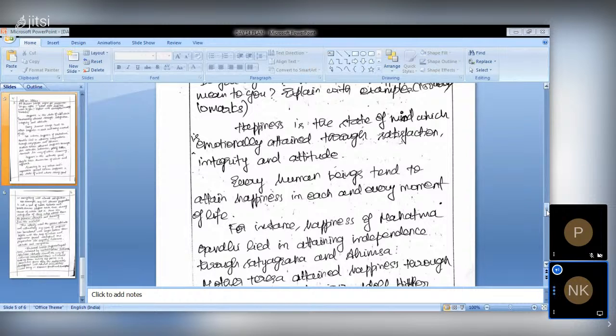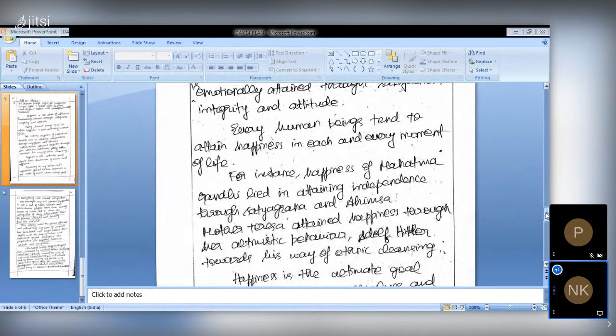My view about integrity is that it will give a pleasant experience to everyone, not only to me, so it will not affect anyone's liberty or freedom. I have given my own perspective of the definition there, and we can say every human being attains happiness in each and every moment of their life. That is how hope and happiness drive our life.